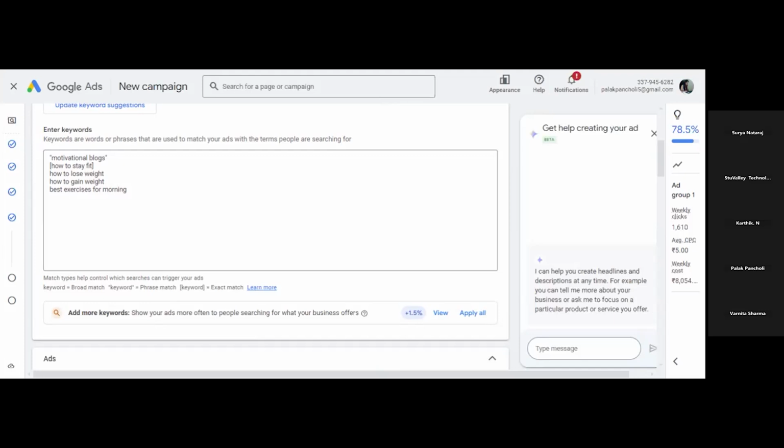In this case there are more chances of irrelevant clicks on your ad, because exact match is not required. Irrelevant clicks will be there on your ad, and your budget may exhaust soon. So if you are adding broad match type to your ad campaign, you have to do it very cautiously. Clear?